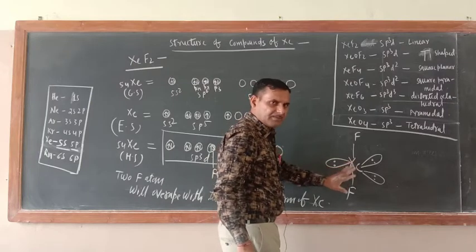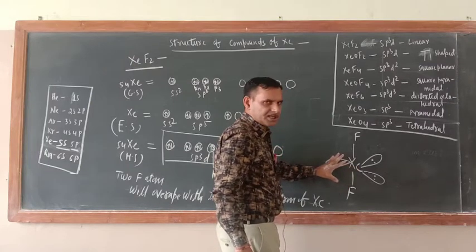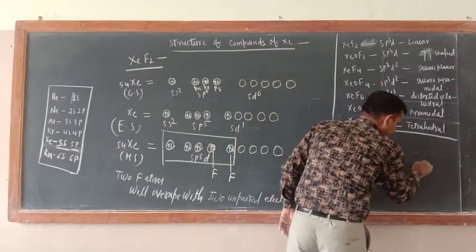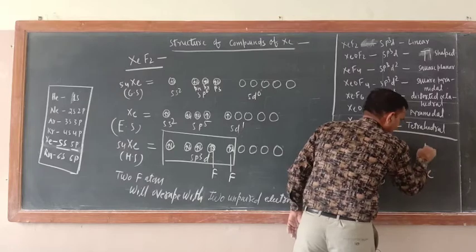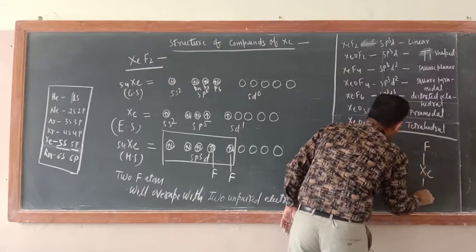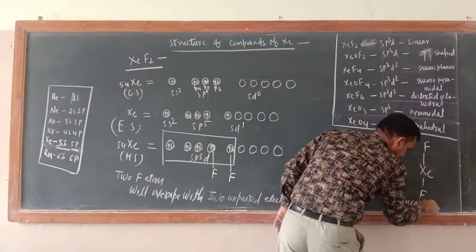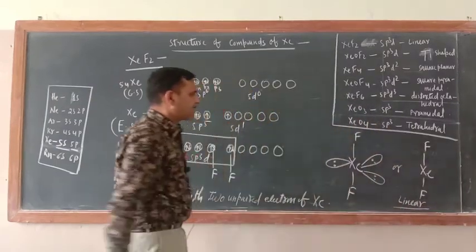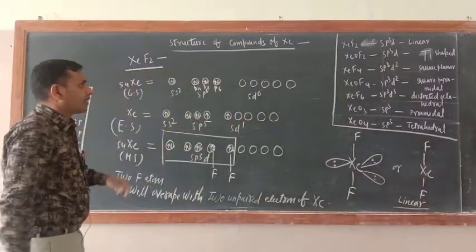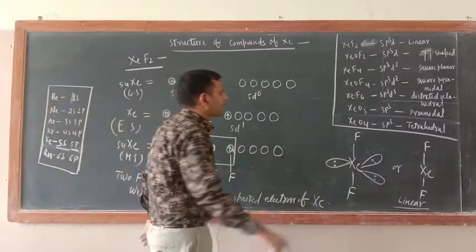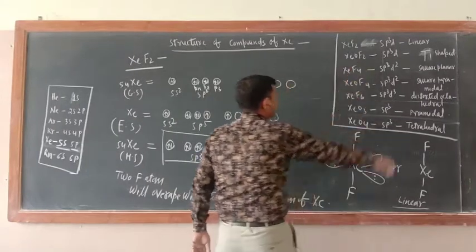They will not make any contribution in the structure. Actually their structure is linear. Just see, xenon, F and F. I wrote there a linear structure. Linear structure. Okay.